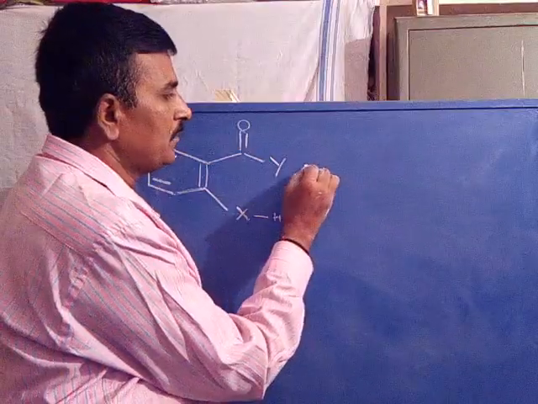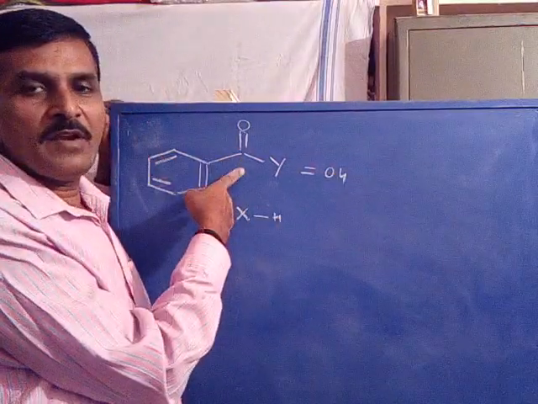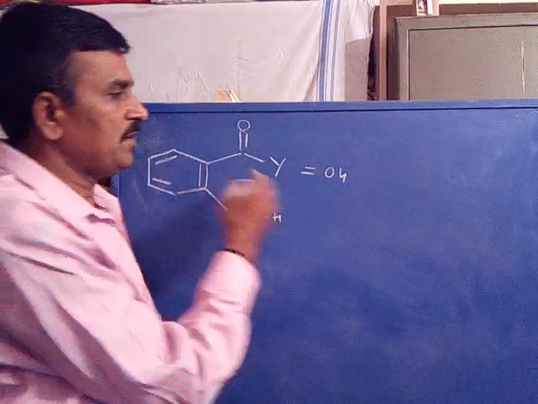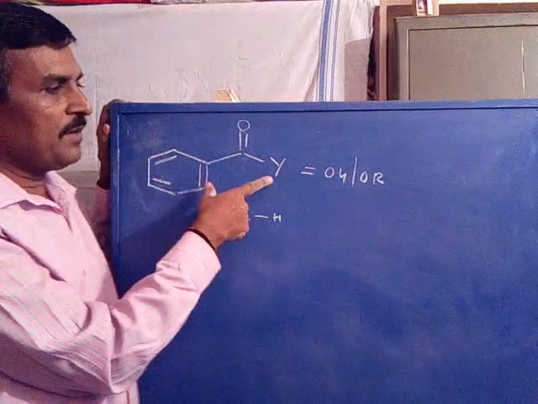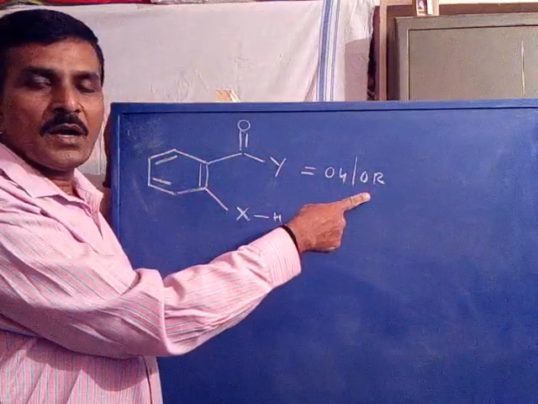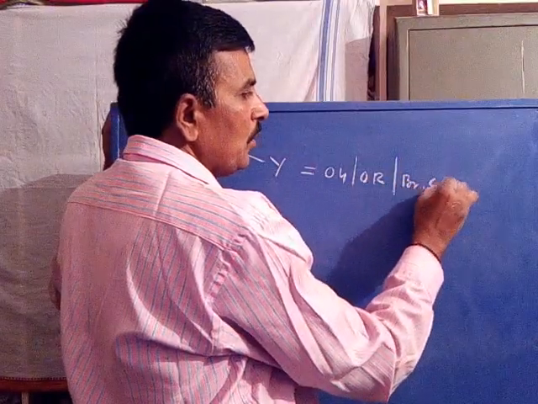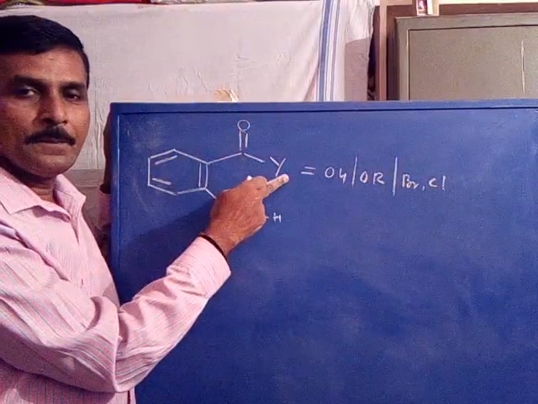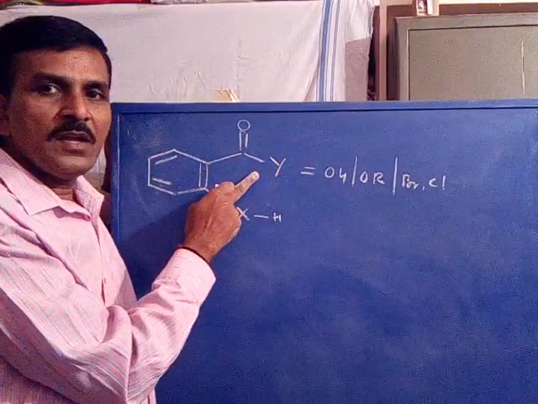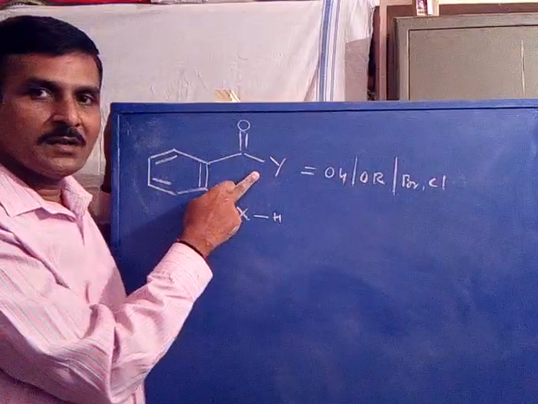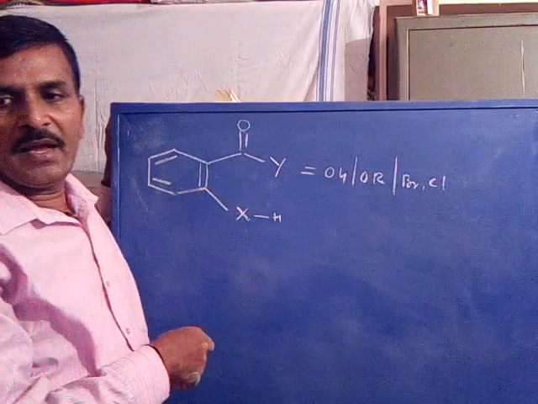Y may be OH. When Y is equal to OH, it becomes carboxylic acid. Or Y is equal to OR, an alkoxy group, it becomes ester. Or Y may be bromine or chlorine, it becomes acyl halide. If Y is equal to halogen, it becomes acyl halide.